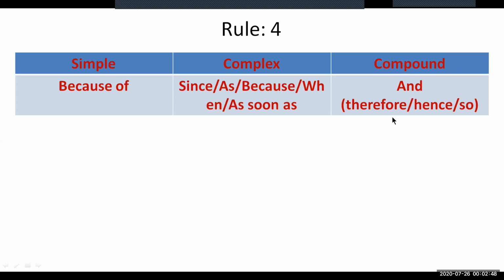We may use words like so, hence, or therefore with and, but that is not mandatory. That's why I have kept them within brackets. I have also mentioned when or as soon as, just after since, as, or because, but that is a rare possibility. Since, as, or because are enough for this rule at your level. Let us see an example.